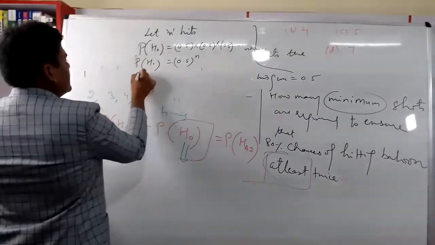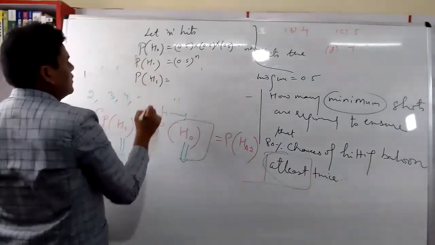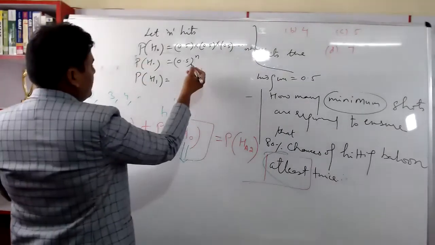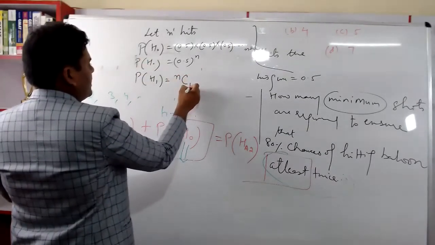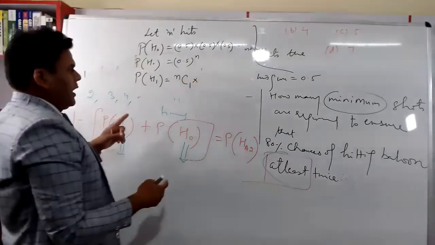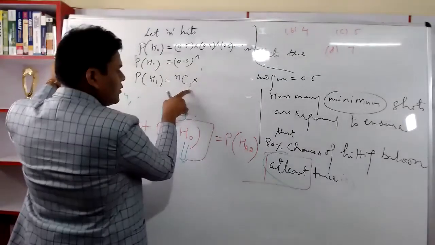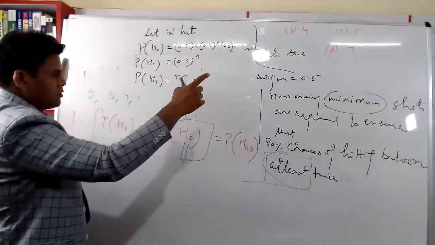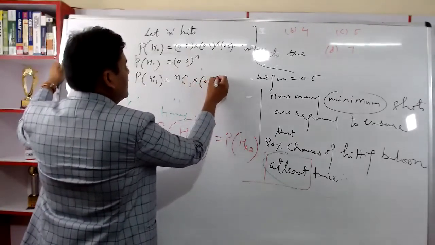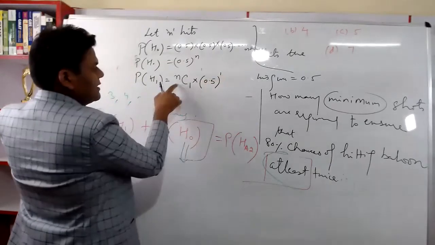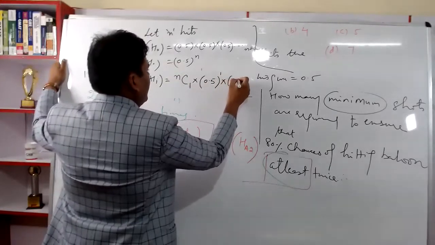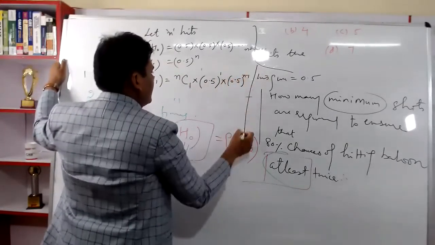Right? Case 2, I am able to hit the balloon only once. Now that depends which out of n trials. So nC1, out of n trials I am able to hit it only once, and which one? nC1. I hope you all remember the first session of permutation combination. I am able to hit it in one trial, and I am not able to hit it in all the n-1 trials.